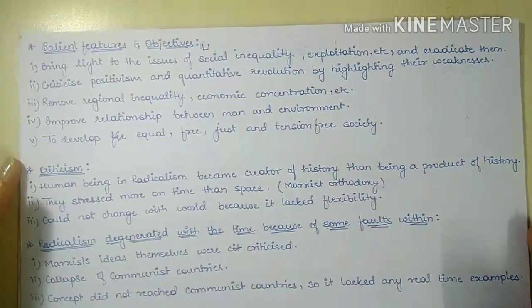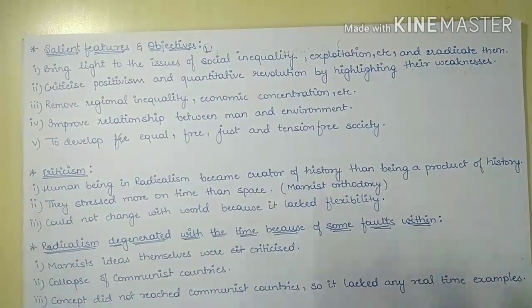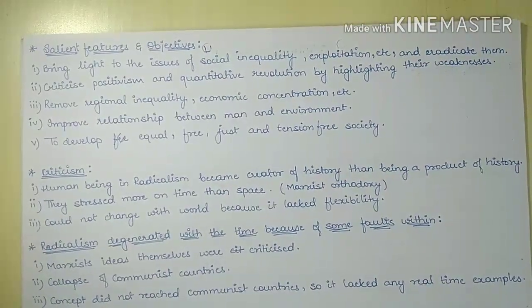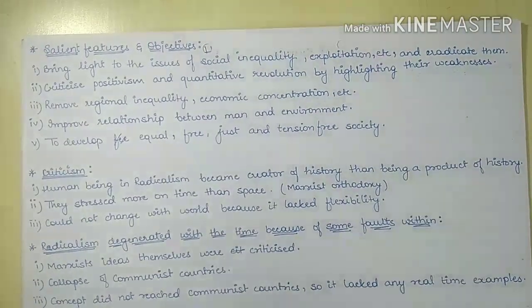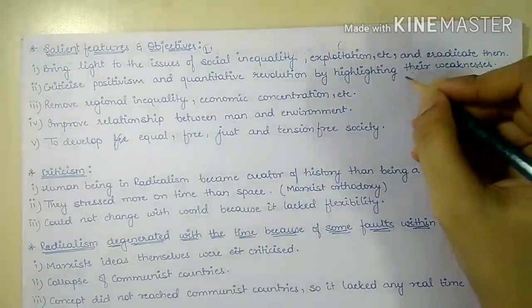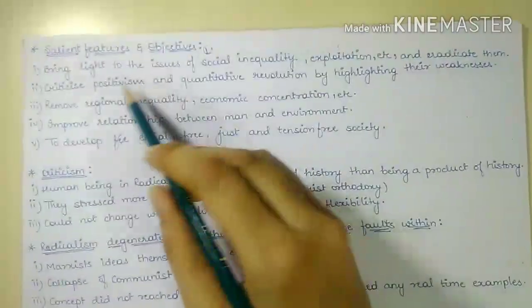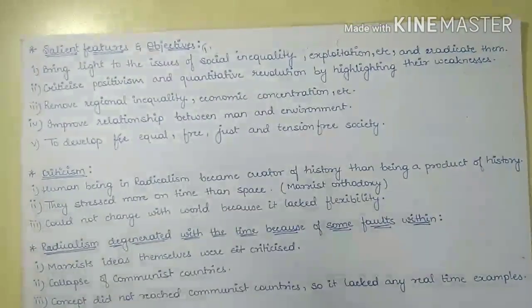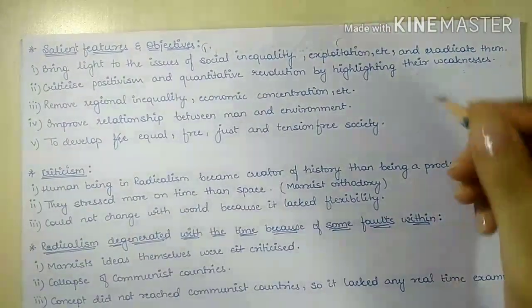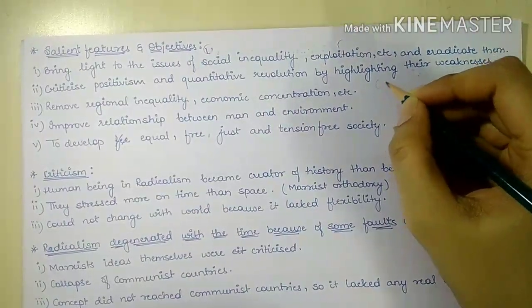The next is it tried to highlight the weaknesses of positivism and quantitative revolution. So, as we have studied earlier, it said that positivism and quantitative revolution only focused on the money making aspect.